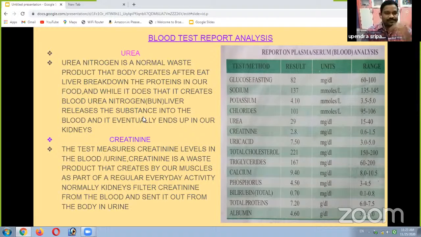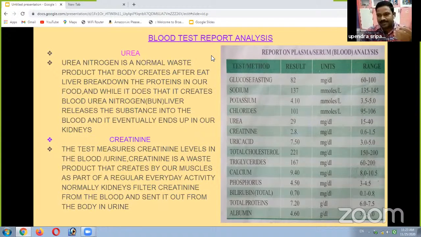So here, urea nitrogen is a normal waste product that the body creates after the liver breaks down the proteins in our food. And while it does that, it creates blood urea nitrogen, already I said BUN. The liver releases the substance into the blood and it eventually ends up in our kidneys.